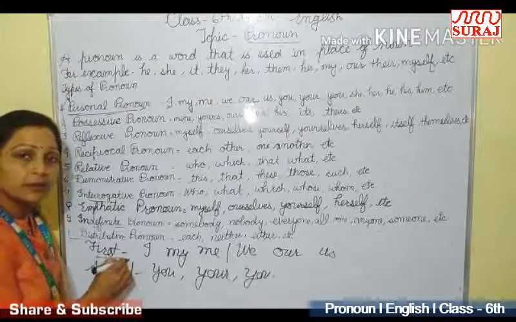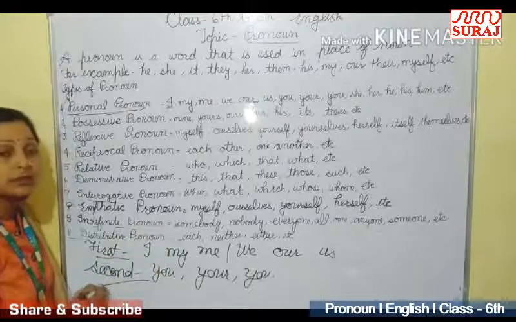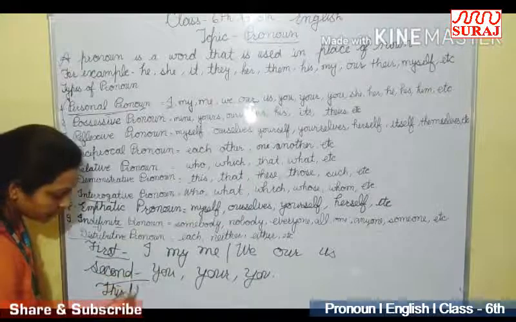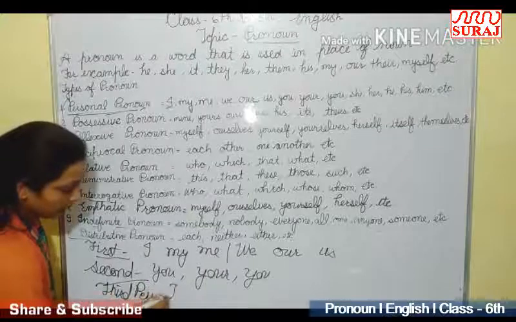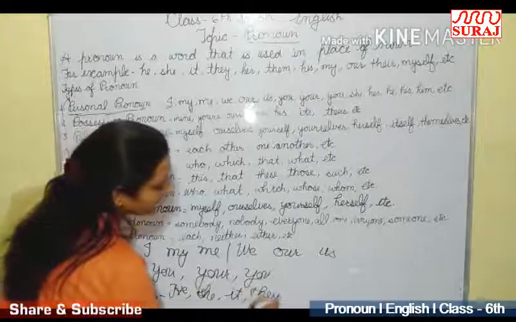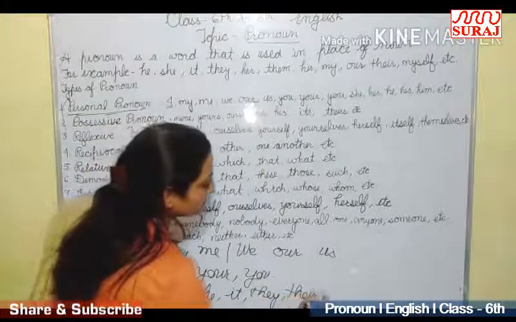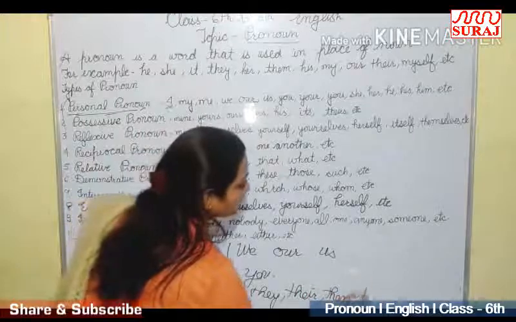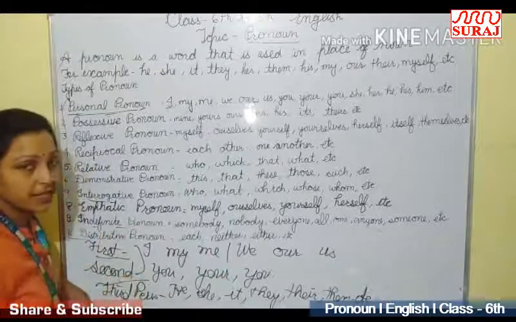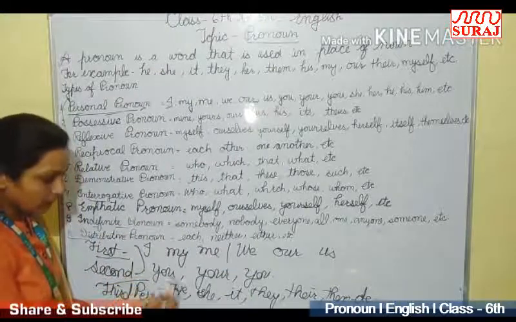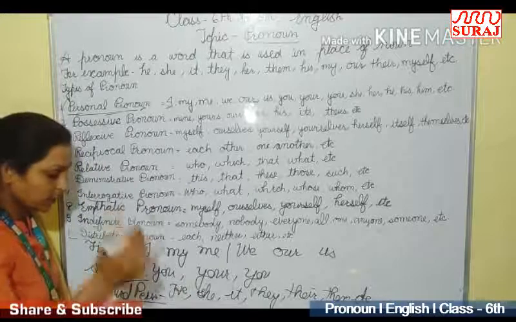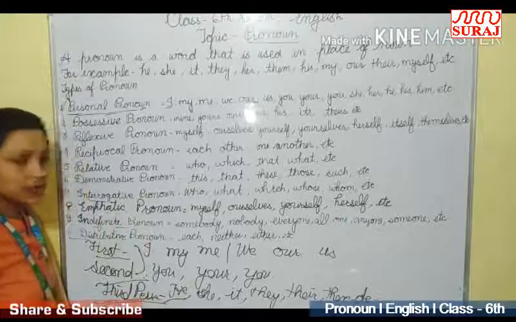The first person always is the speaker and the second person always is the listener. And the third person: he, she, it, they, their. These are the examples of third person. The person whom the first person and second person talk about is called third person.